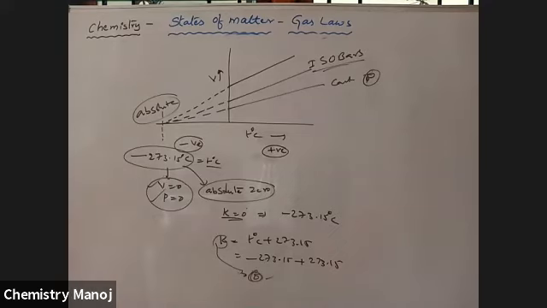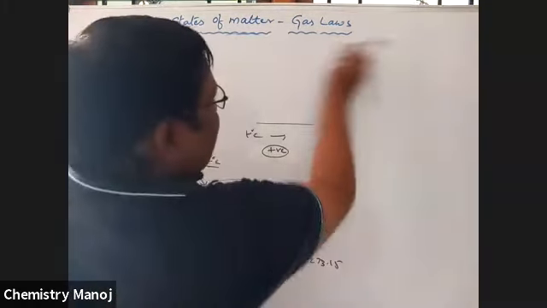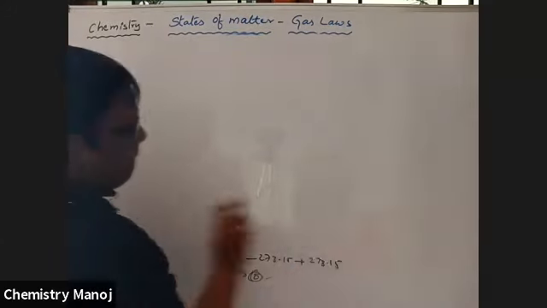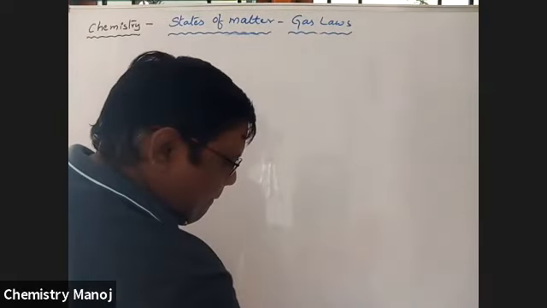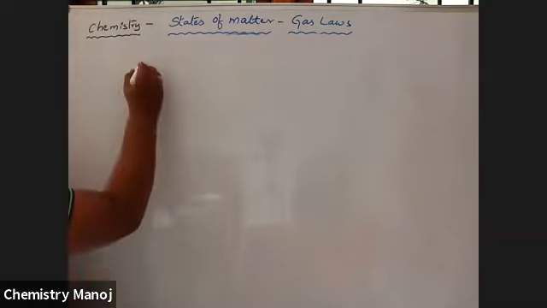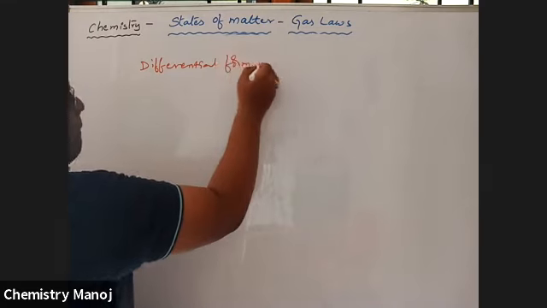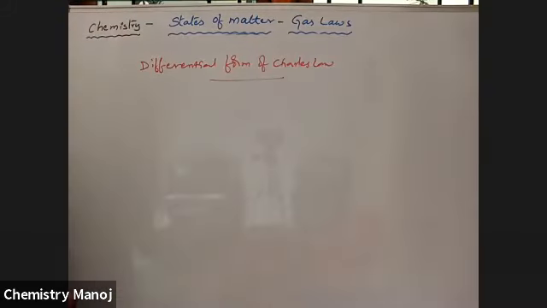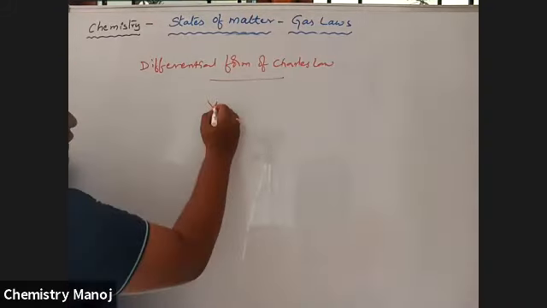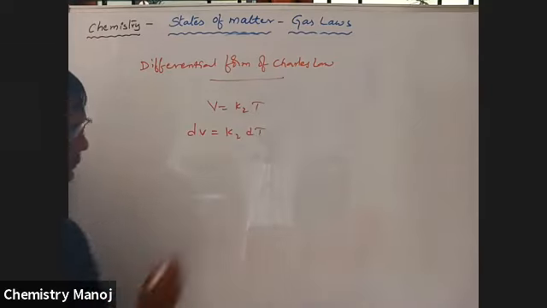Now, the differential form of Charles law. We know V is equal to K2 into T. Apply differentiation. dV is equal to K2 into dT.